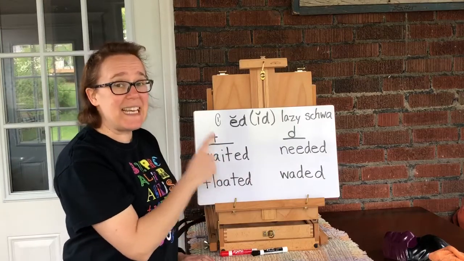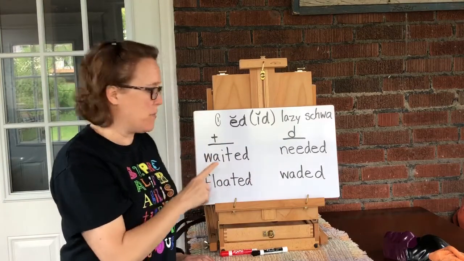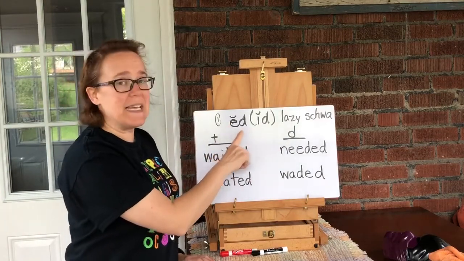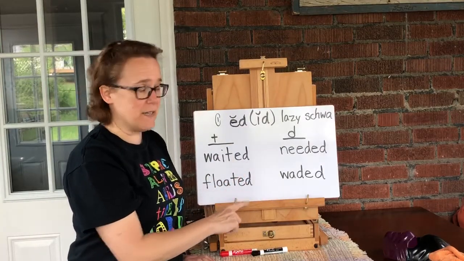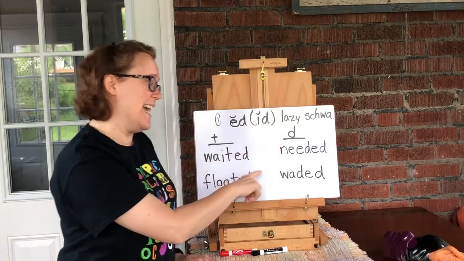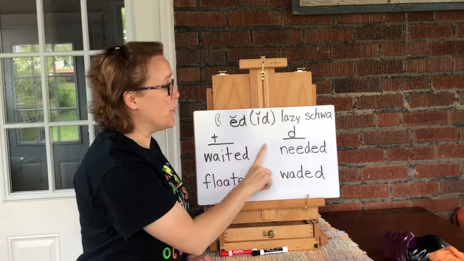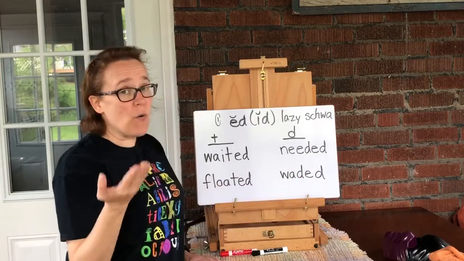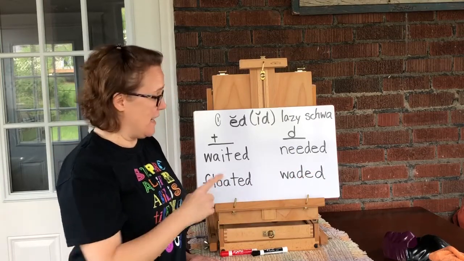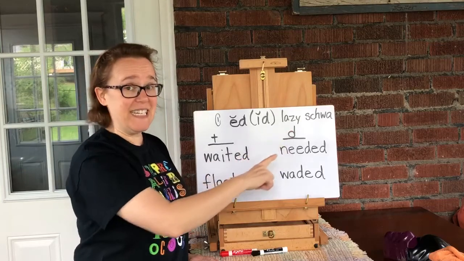When we have T as the last sound in a word, we pronounce that ED as an ed. Waited, floated. When we have a D at the end, last sound, we pronounce it as an ed. Needed, waited. So, ED can sound like ed after a T or a D sound.